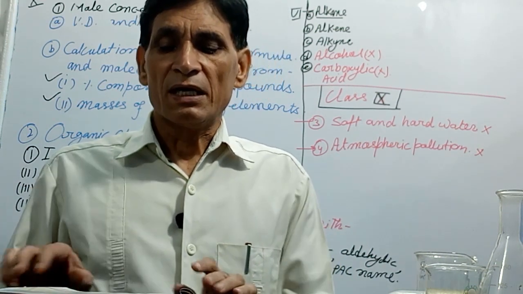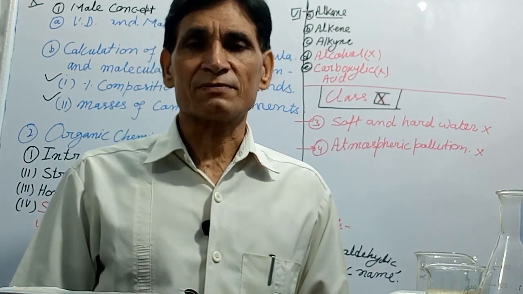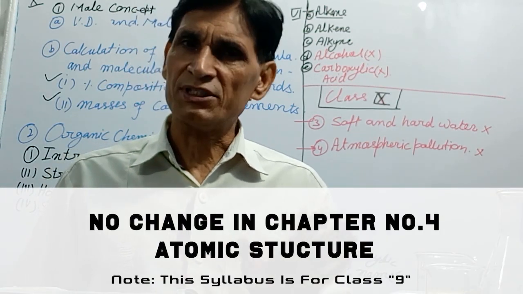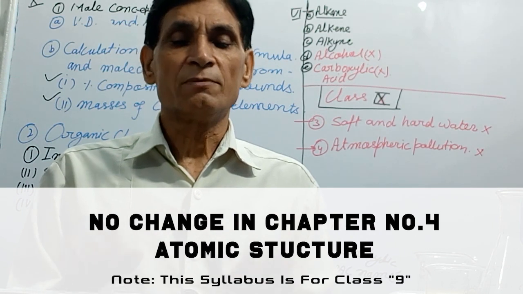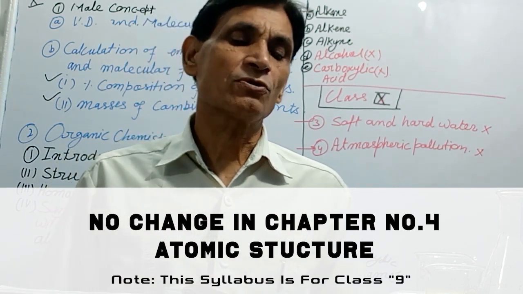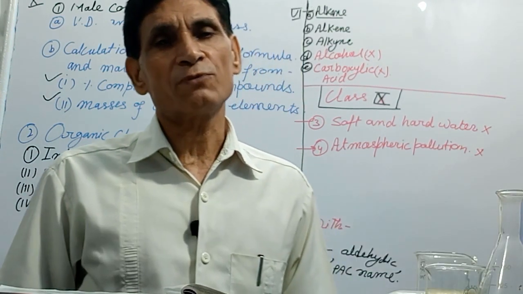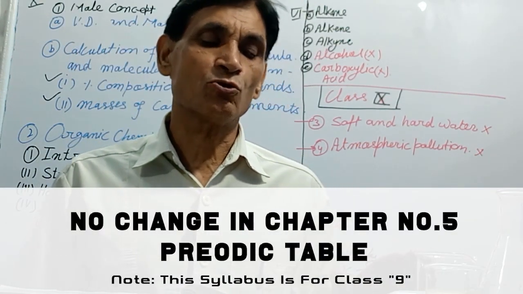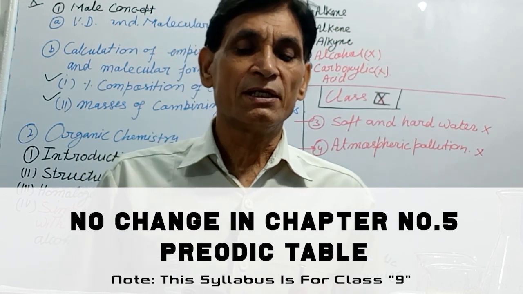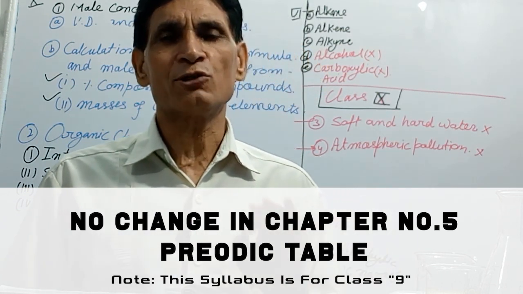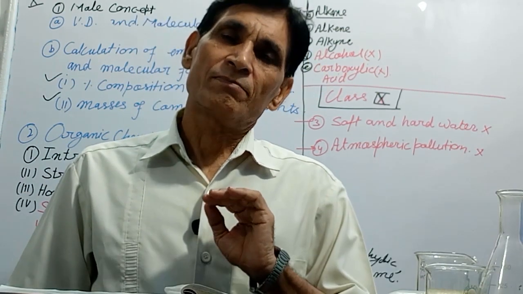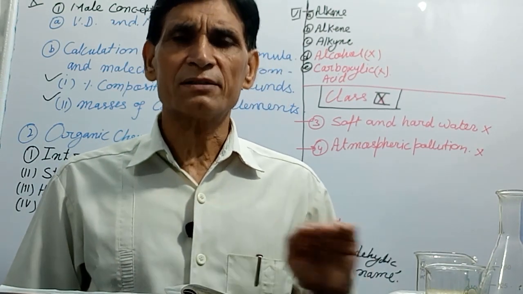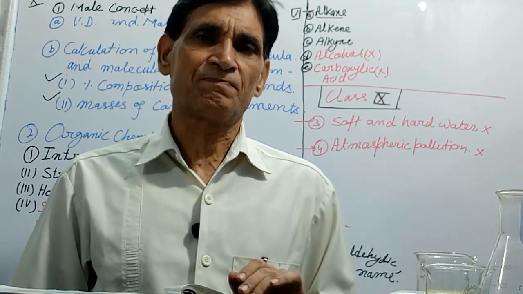And the other chapter, atomic structure, chapter number 4. No changes there, you have to prepare as it was before. Periodic table, chapter number 5. I told you, you have to prepare the same, there is no change. In periodic table, everything is prepared: Dobereiner triads, Newland's law of octaves, and modern periodic law, Mendeleev's periodic law, everything you have to prepare.